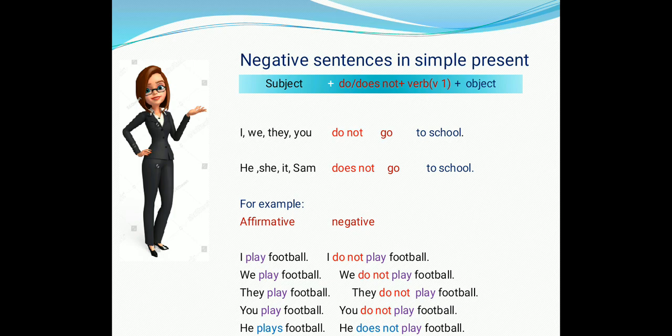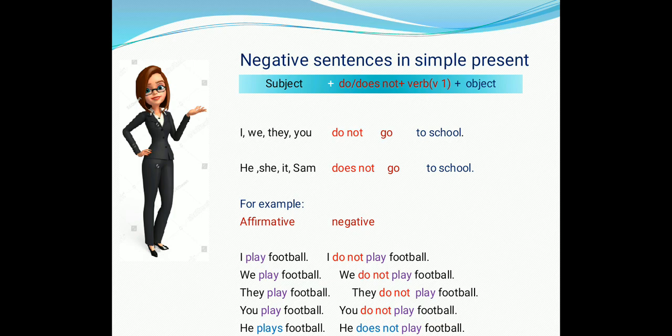For example, I do not go to school, we do not go to school, they do not go to school, you do not go to school. He does not go to school, she does not go to school, Ram does not go to school, Syam does not go to school.